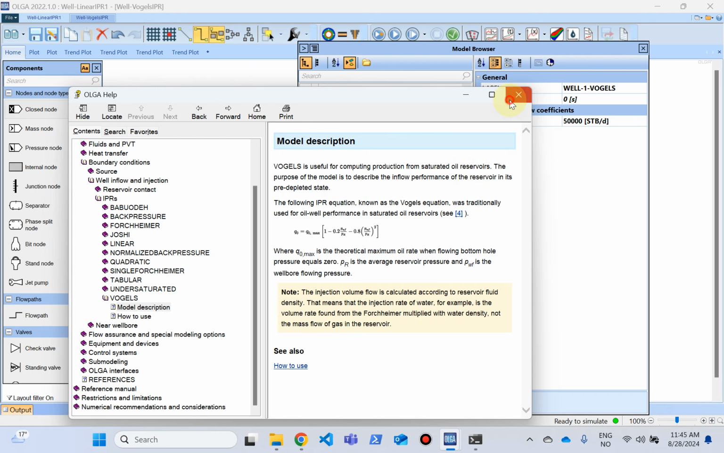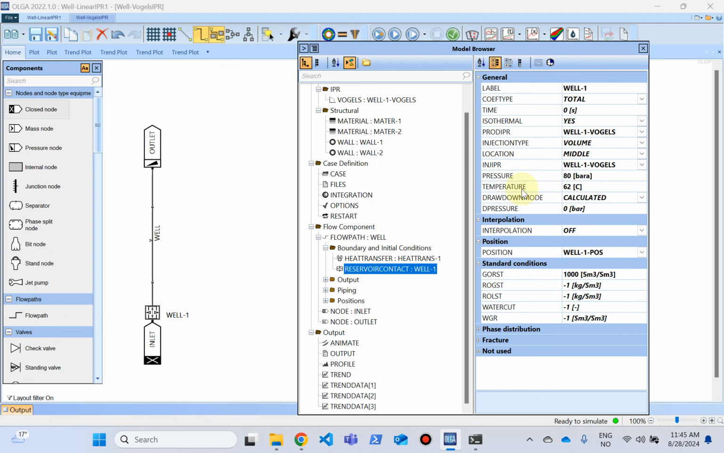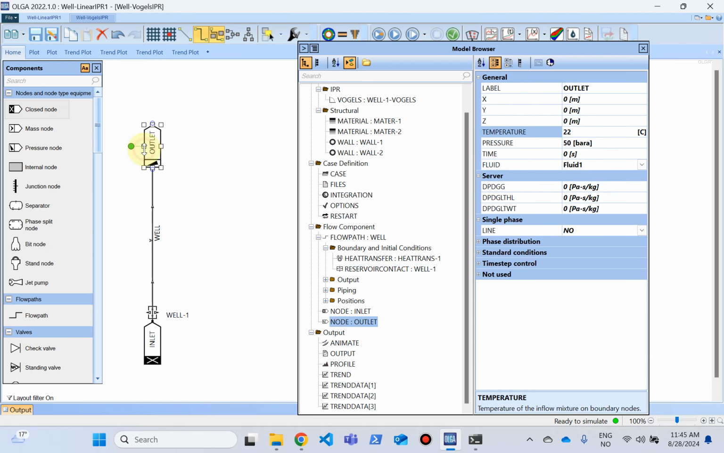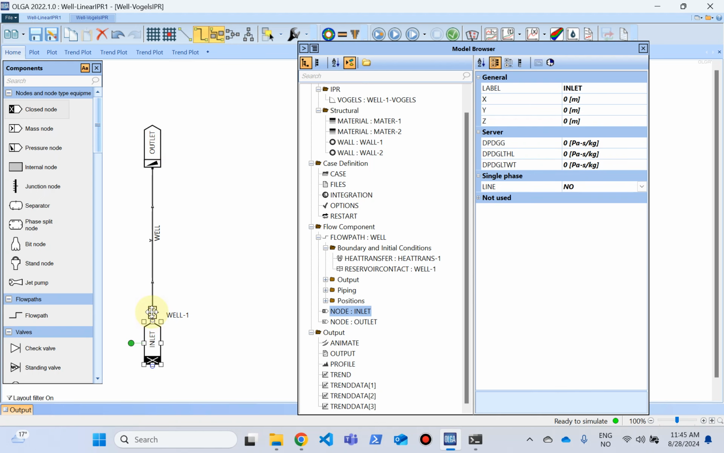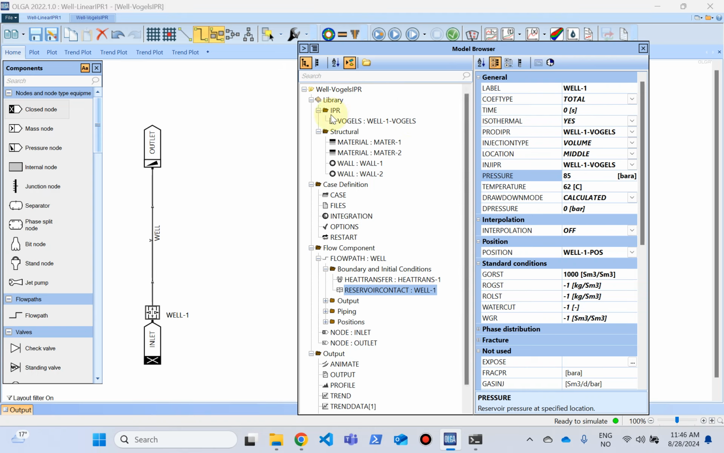And then if I close this, again, it's the same geometry. The outlet is set at 50 bar pressure, and the reservoir is set at, let's make it 85 bar to have more or less the same problem definition. We have 85 bar, temperature at 62 degrees, and the injection and production IPR are both Vogel's. That is defined under the IPR library.